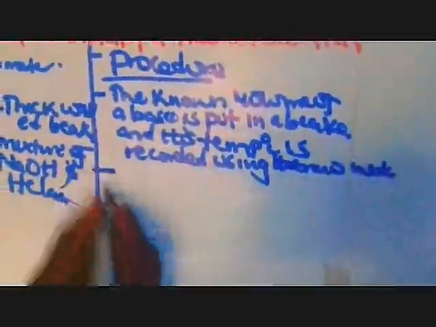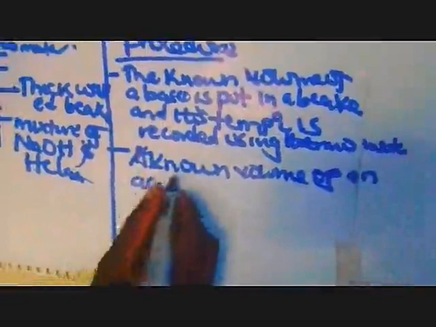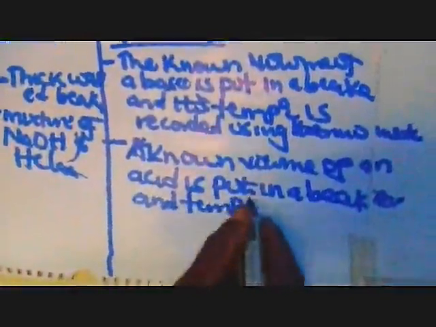By doing that, then a known volume of an acid is put in another beaker, and its initial temperature is noted.